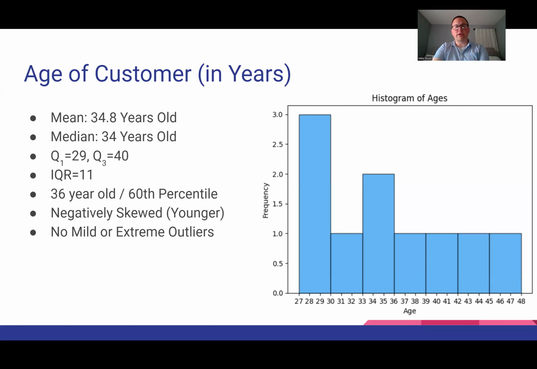There's no mild or extreme outliers. I found that by doing 1.5 times the interquartile range, which would be 16.5. I then added and subtracted that from the upper and lower ends of the interquartile range and found no customers were older than 56.5 or younger than 12.5 years old.